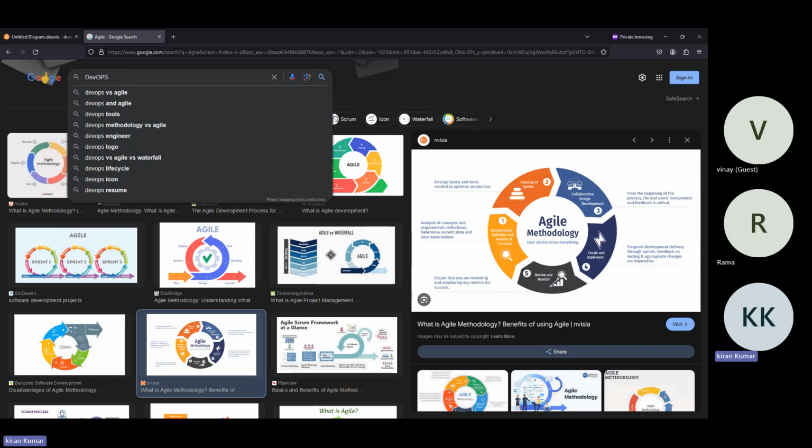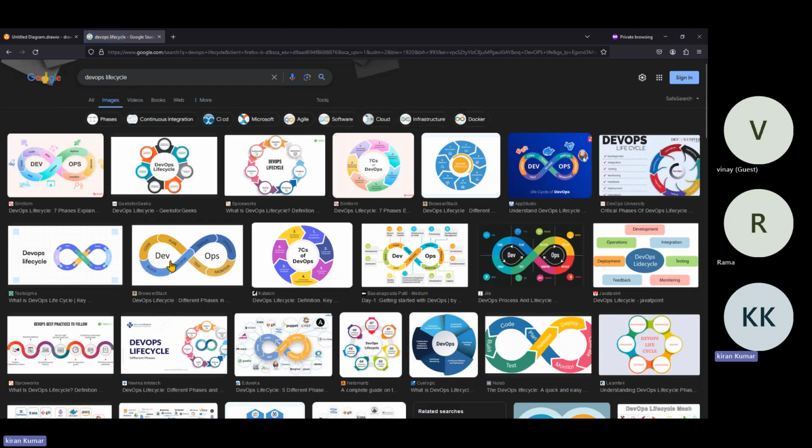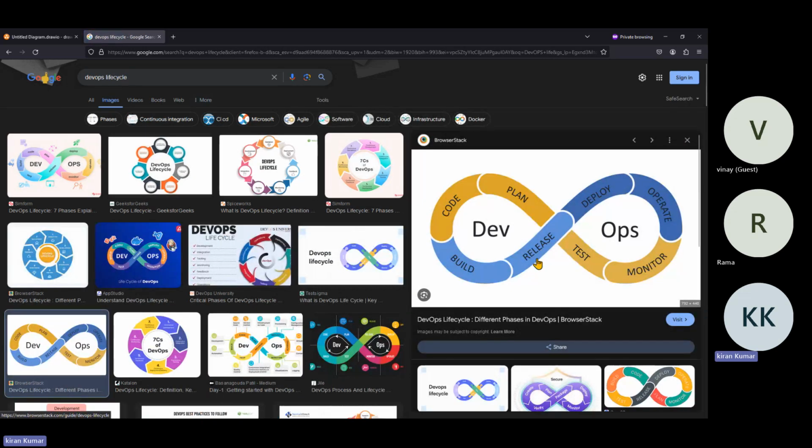Next is the DevOps lifecycle. In the DevOps lifecycle, this is an infinity lifecycle. Many people call it an infinity lifecycle. What exactly is the infinity lifecycle?